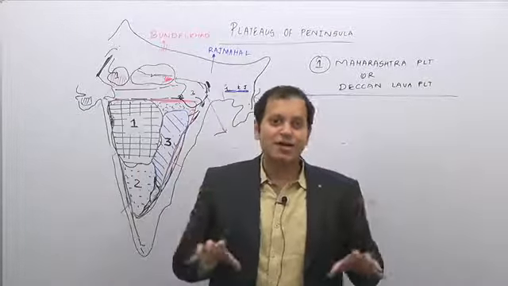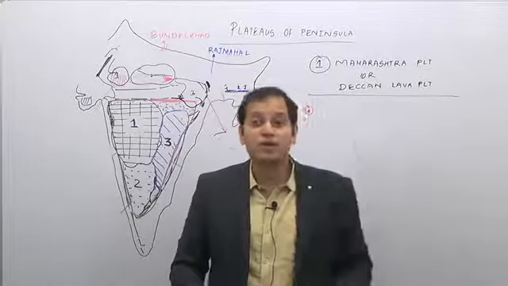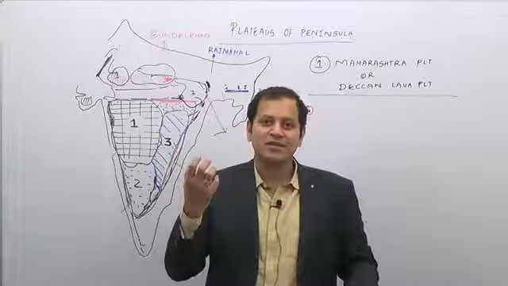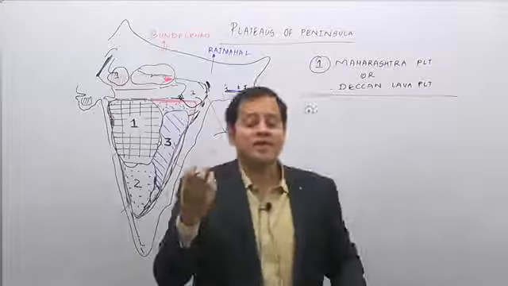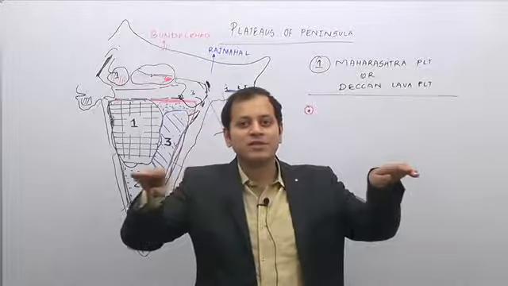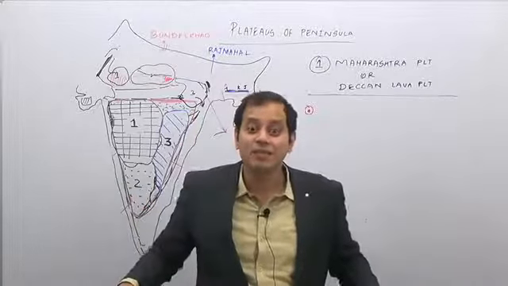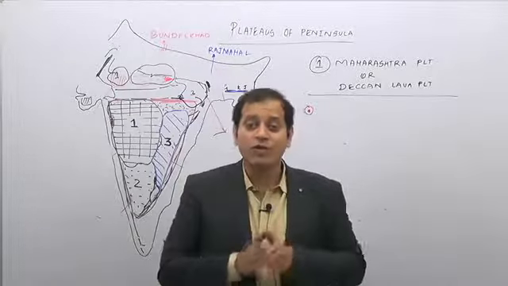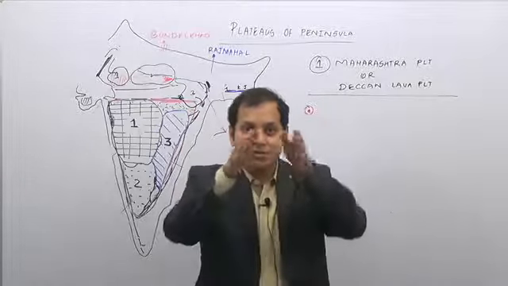Basalt lava, or the basaltic lava, is hottest of all lava. If you remember geology, it has greater speed and less viscosity. Viscosity means thickness. Now basalt is having less viscosity, meaning it is fluid, and because it is fluid, it flows for a larger distance before getting solidified. On the other hand, granitic lava is very viscous, meaning thick, and therefore the granitic lava cannot flow for a larger distance before getting solidified.